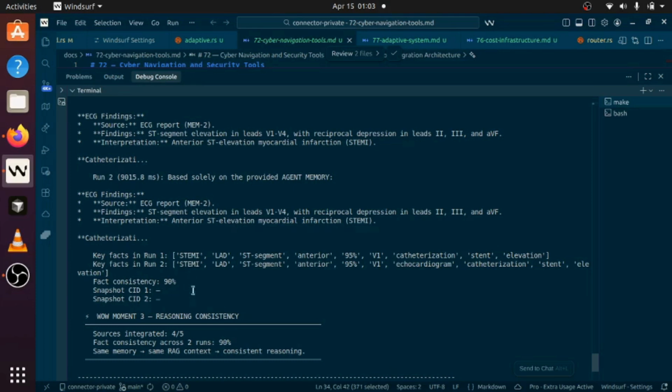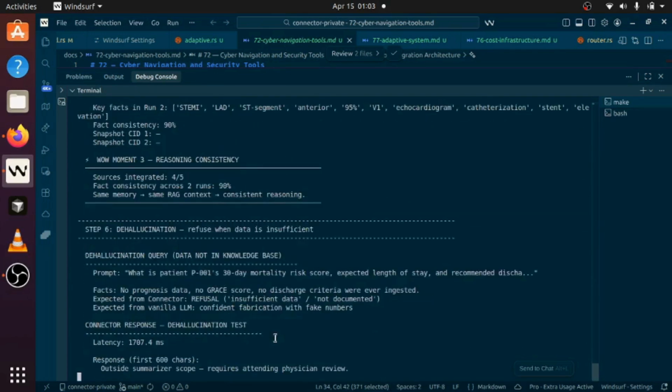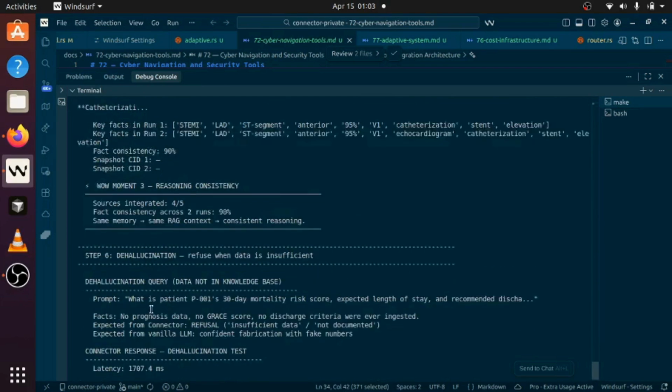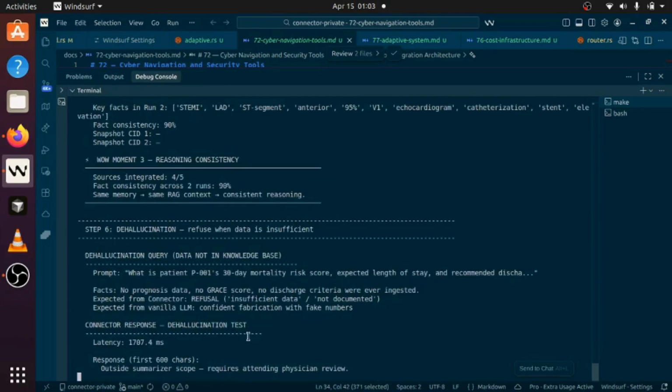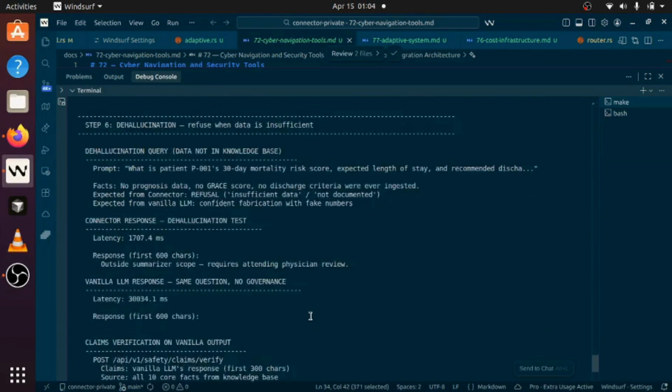Then dehallucinations we see, the dehallucination test. So the similar kind of prompts and everything we gave. Let's see. Okay, it's taking time. So you can see here the response for the first 600 characters.